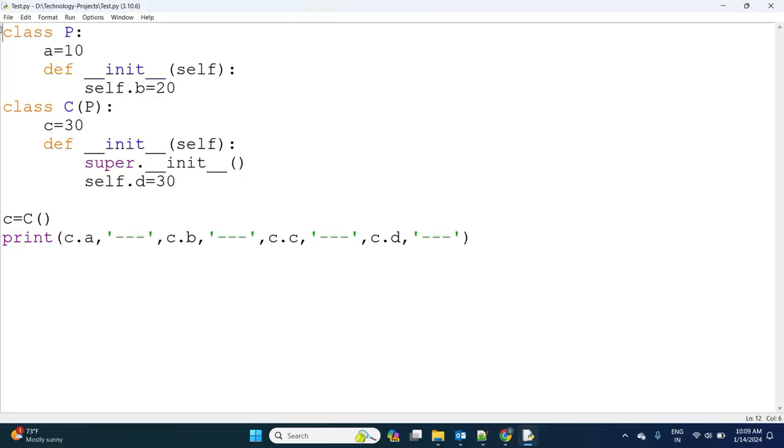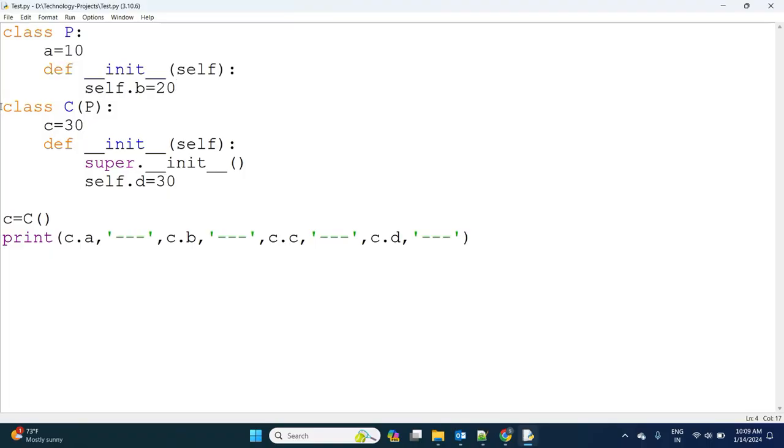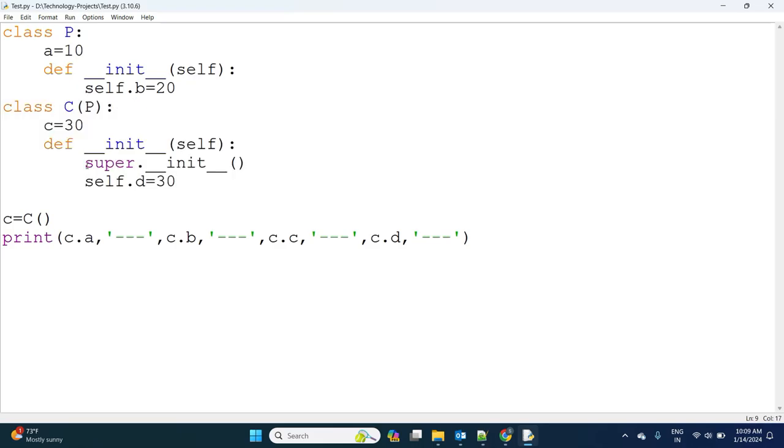First I'm taking the parent class having a static variable and an instance variable declared inside a constructor. Now I have taken the child class, with one child class static variable and an instance variable inside the constructor. So first let me comment this line, so we can say it is line 1.